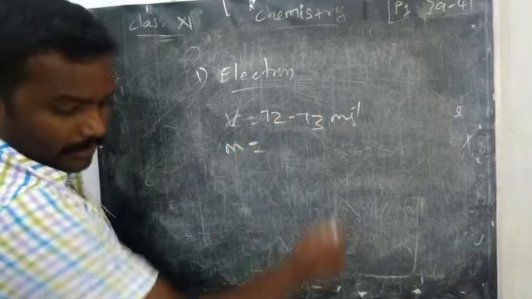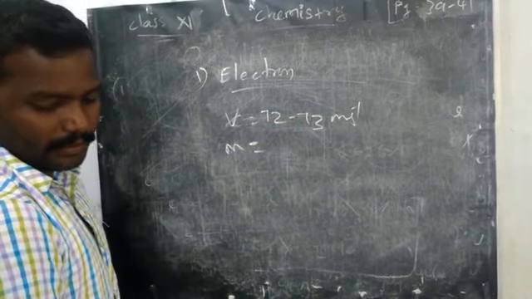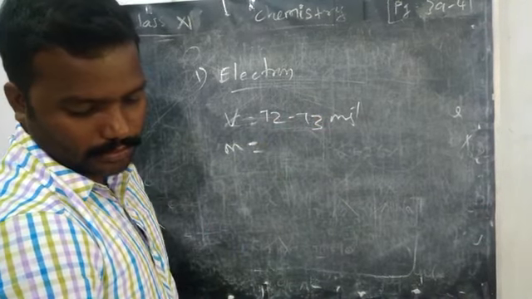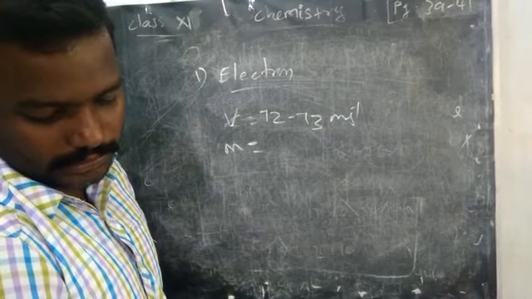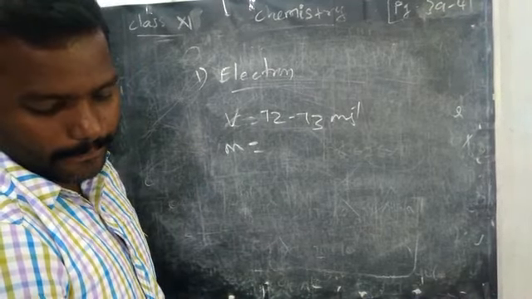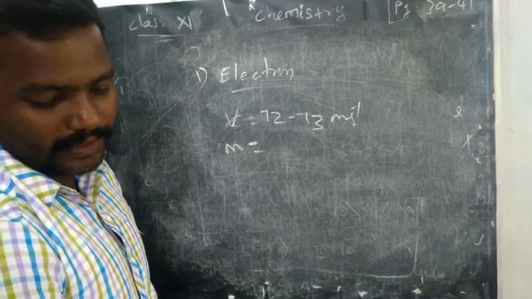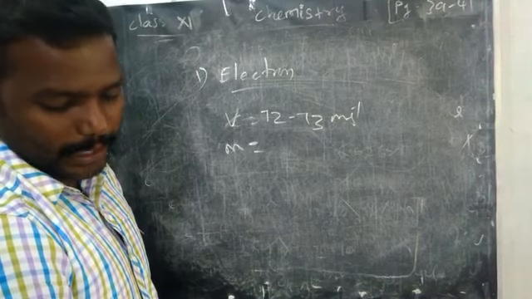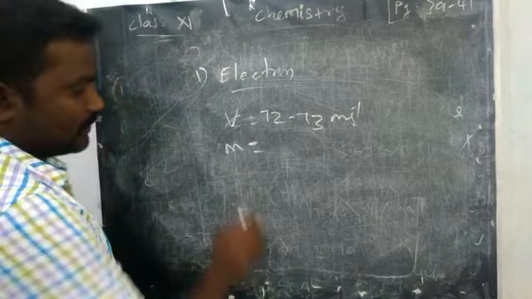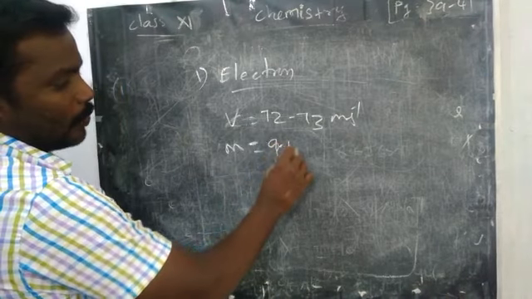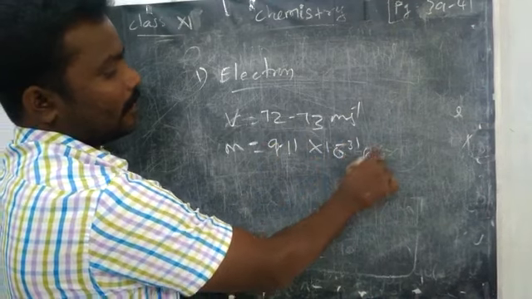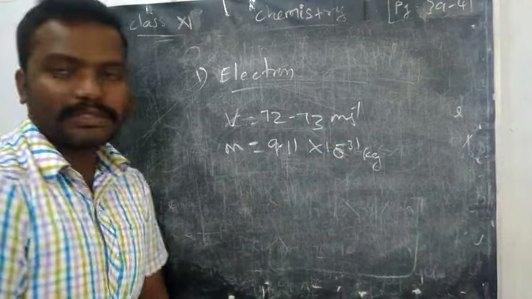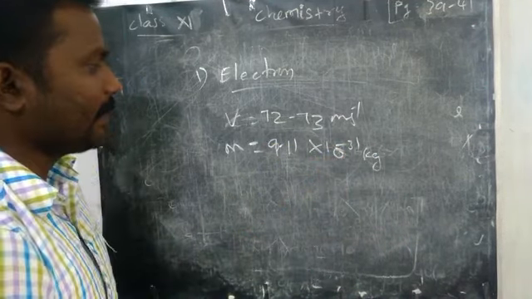Then the mass of the electron is 9.11 into 10 power minus 31 kilogram. Very important, this is a constant value, but we have to remember it.